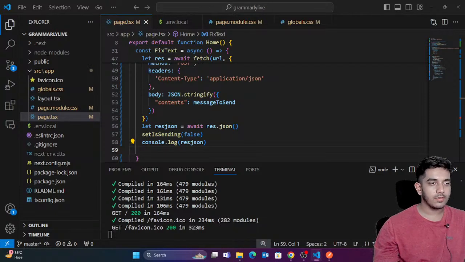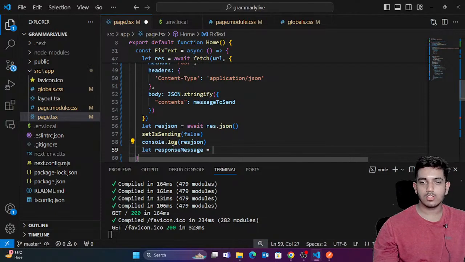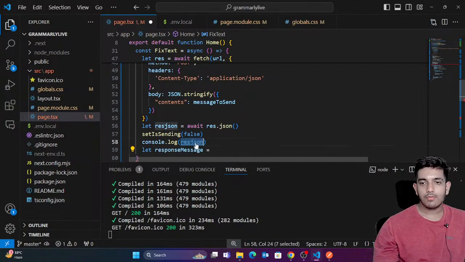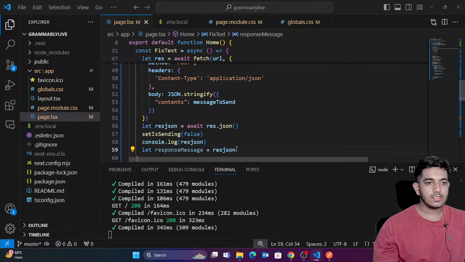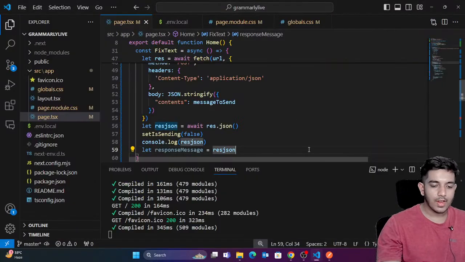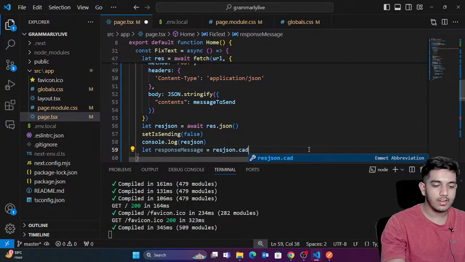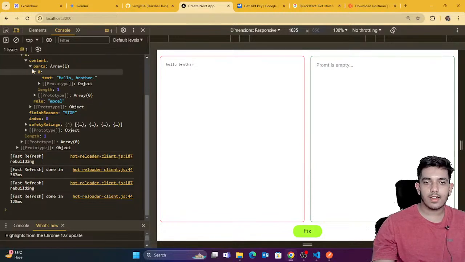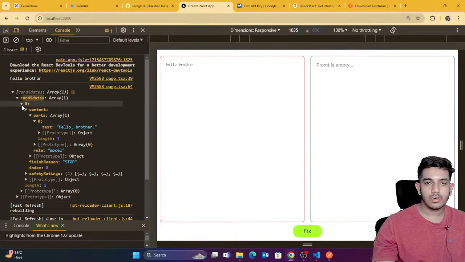Let's create a variable response message. Inside this response, first of all you have the candidates array. I am targeting the 0th index of the array.